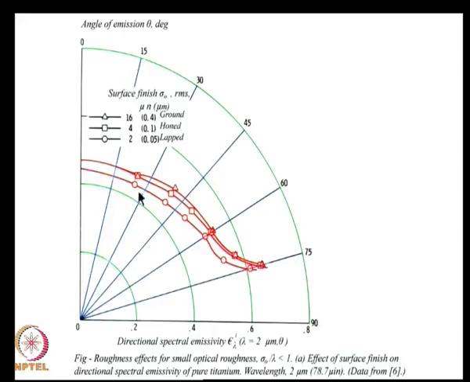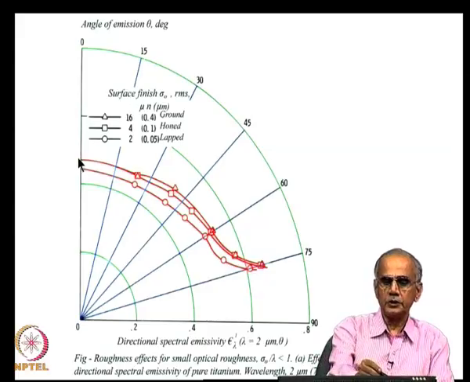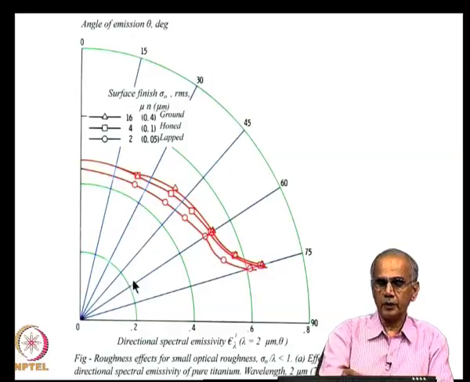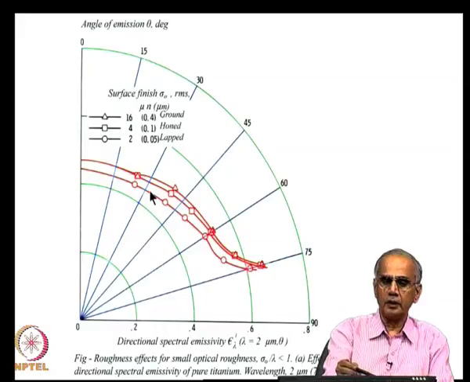It has altered the value of emissivity, but not its dependence on angle. So, for at least this pure titanium, you can have a single function which will account for the angular variation of emissivity with theta, without worrying about the type of surface finish that object has.